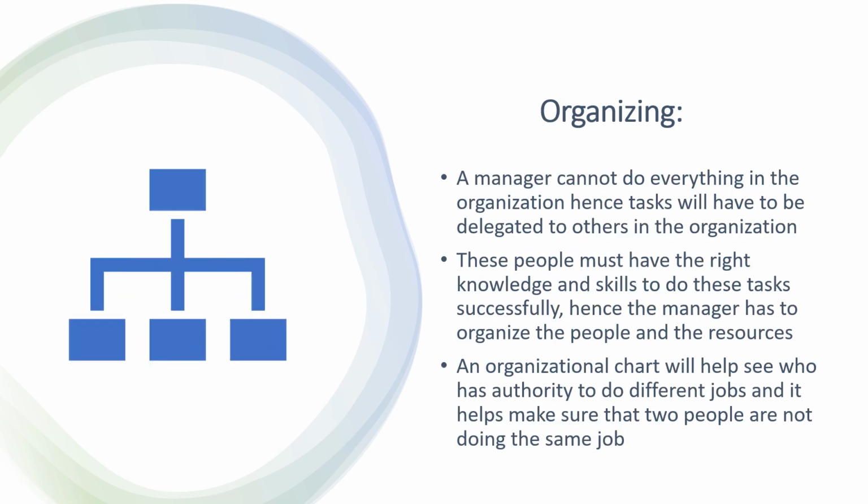Organizing. A manager cannot do everything in the organization. Hence, tasks will have to be delegated to others in the organization. And these people must have the right knowledge and the skills to do these tasks successfully. Hence, the manager has to organize the people and the resources. An organizational chart will help see who has authority to do different jobs, and it helps make sure that two people are not doing the same job.